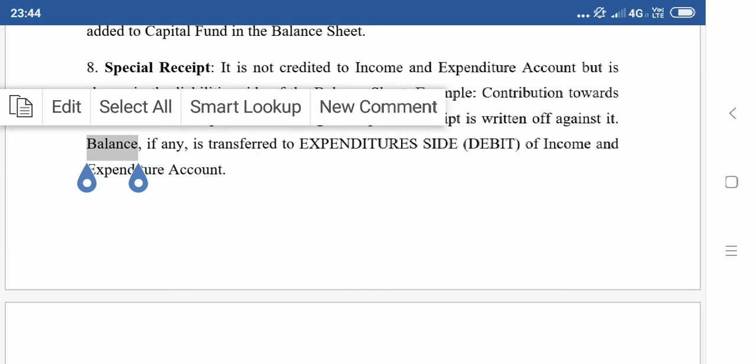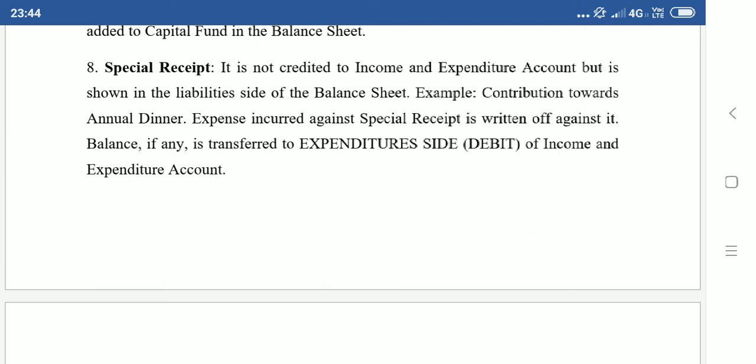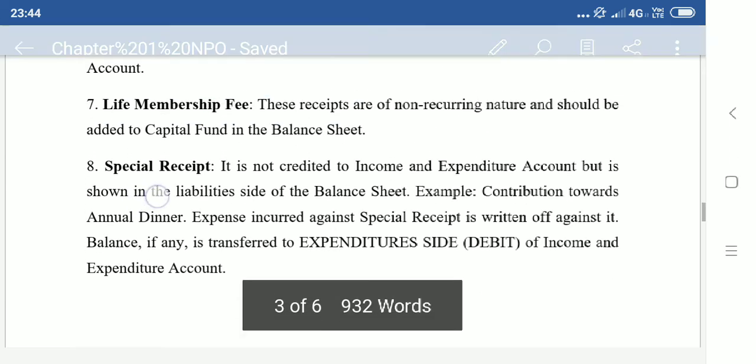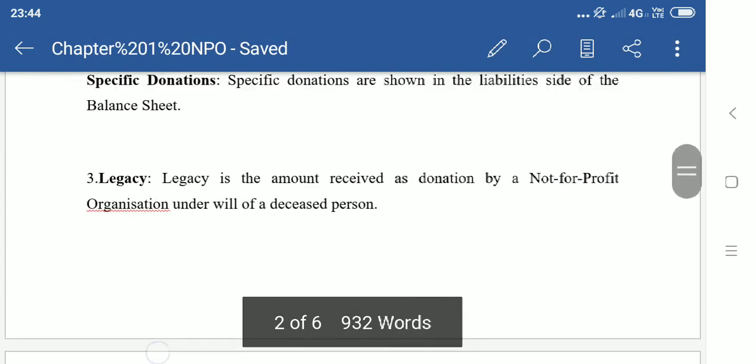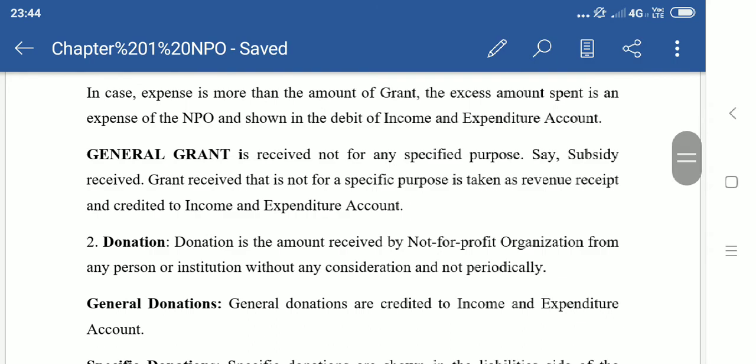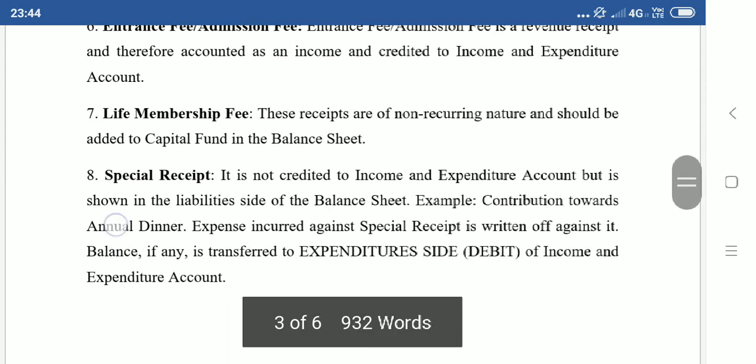Now, if the expenses are more, that is what is written here. Balance, if any, is transferred to the expenditure side of the income and expenditure account, which means if the expenditure is more and the annual dinner receipt is less, say annual dinner receipt is 50,000 and expense is 52,000, then the annual dinner receipt will become 0 in the liability side of the balance sheet and 2,000 will be debited on the expenditure side of the income and expenditure account. The rule is the same, children. Whatever was the rule for government grant or donation, it is the same rule. Okay.